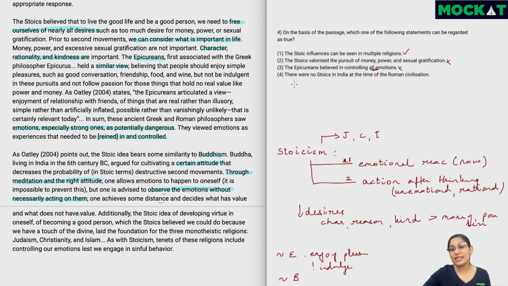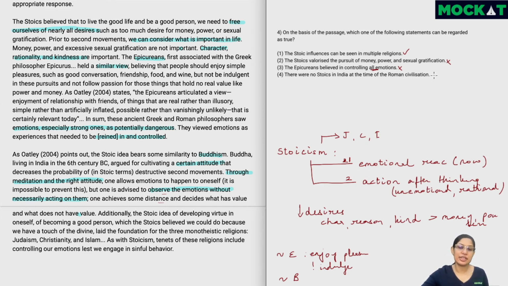There were no Stoics in India at the time of the Roman civilization. Now this is something about which we have no information, right? So we can't really say anything. We don't know if some Greek person actually came to India or some Roman person came to India, spread Stoicism, or like somebody was just visiting.